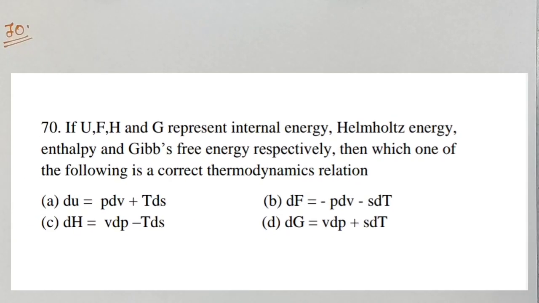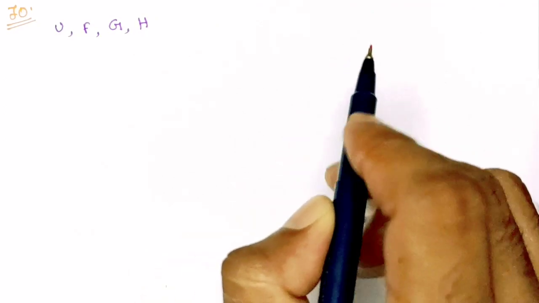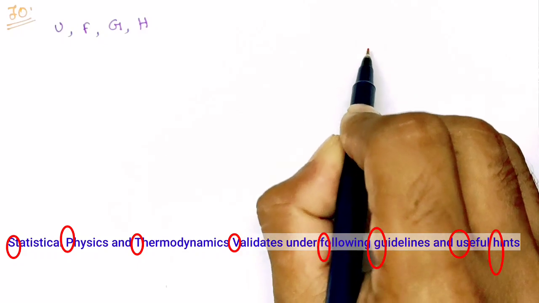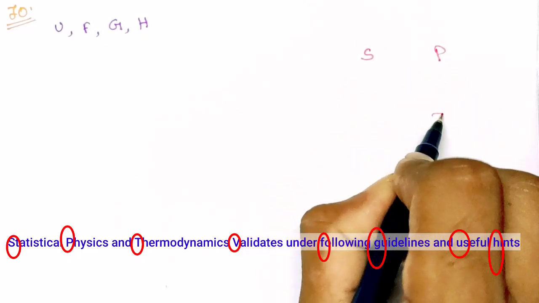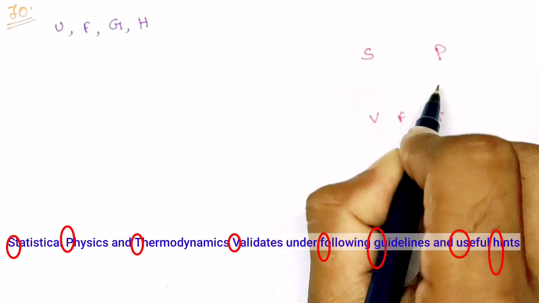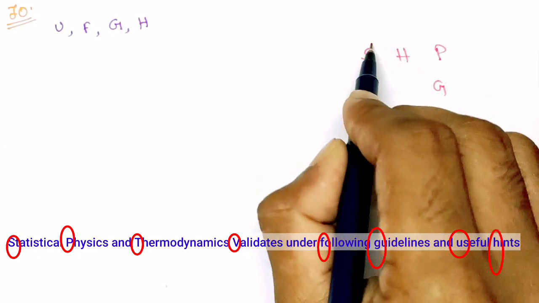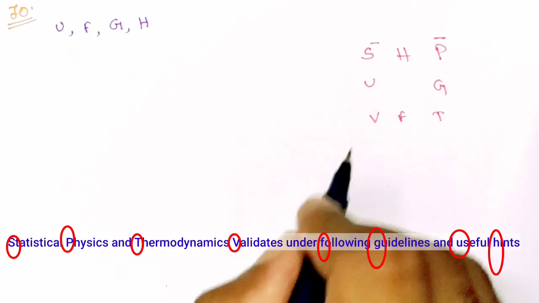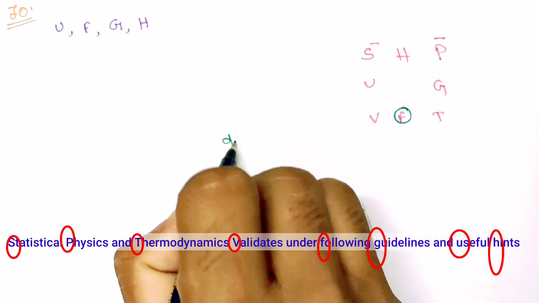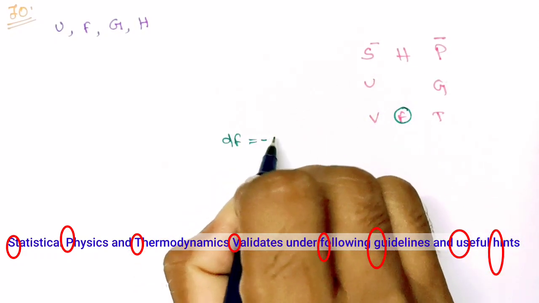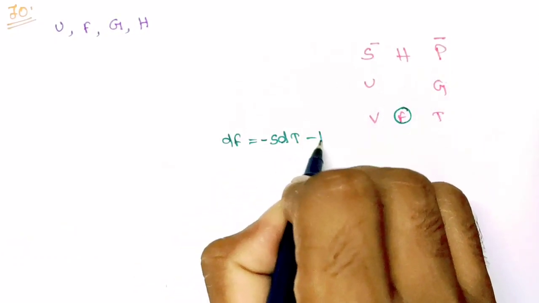Question number 70. If U, F, H and G represent internal energy, Helmholtz free energy, enthalpy and Gibbs free energy respectively, then which one of the following is a correct thermodynamic relation? Okay, to find out the thermodynamic relation, you can remember a trick, like statistical physics and thermodynamics validates under following guidelines and useful hints. So from here we can write dF equals to minus S dT minus P dV,